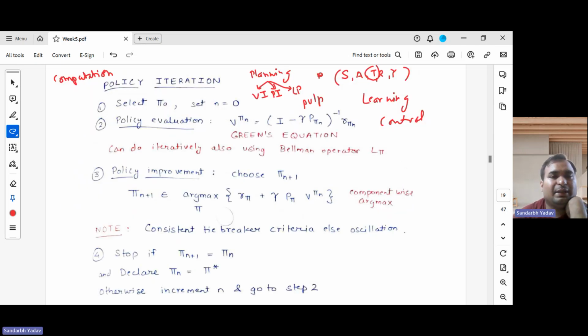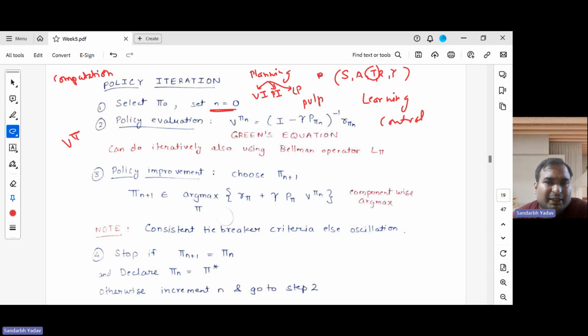Now, this is the iterator variable, so n equals 0. First we will evaluate the policy. Evaluating a policy basically means computing its v pi. So for policy pi, we will compute its v pi. And how do we calculate this v pi?